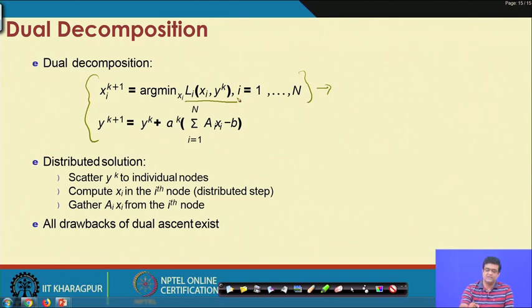I am assuming here that each i is put on one computer, and now we are minimizing this L_i of x with respect to the previous Lagrange multiplier iterate on each computer. So, this can be done in parallel.